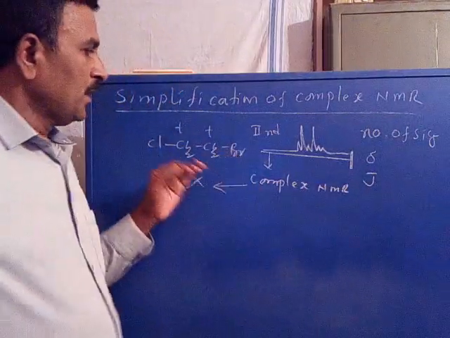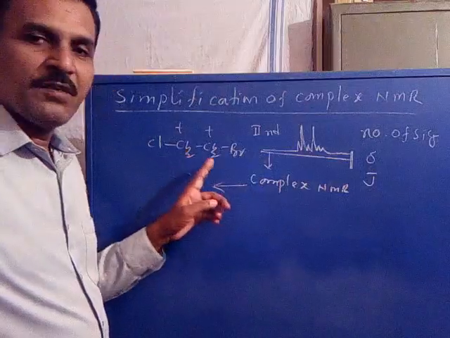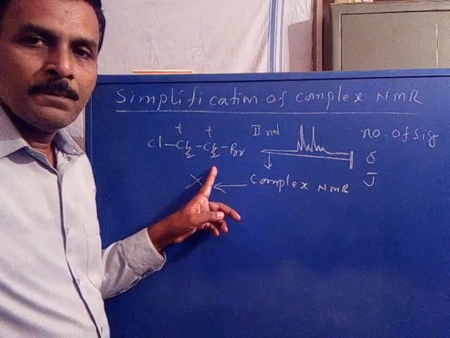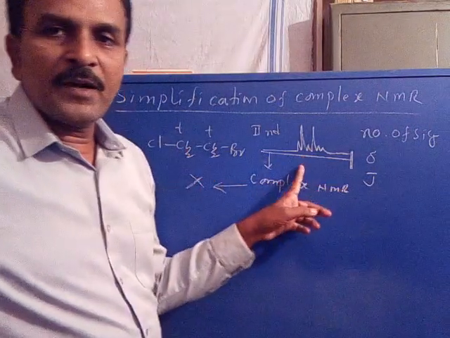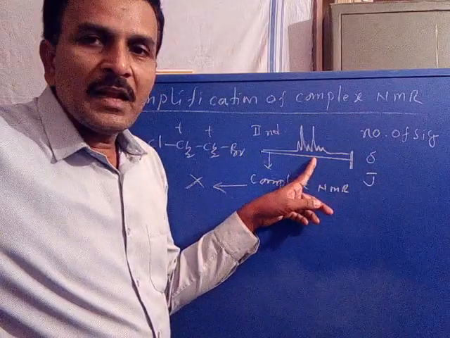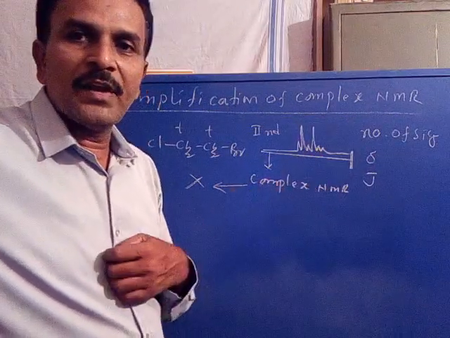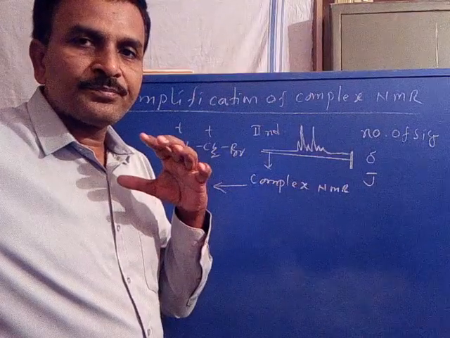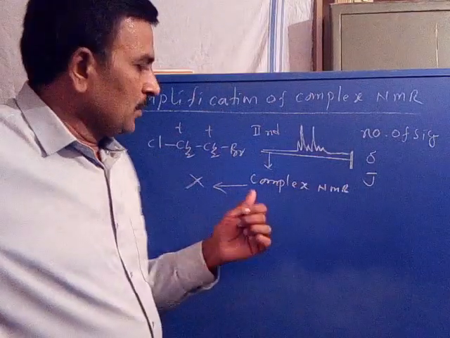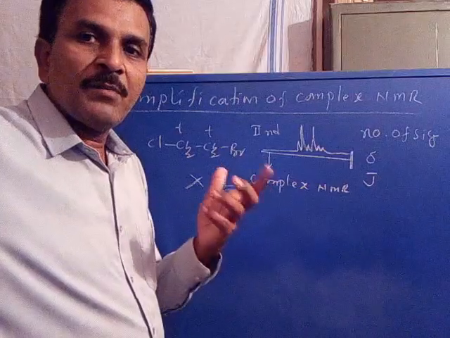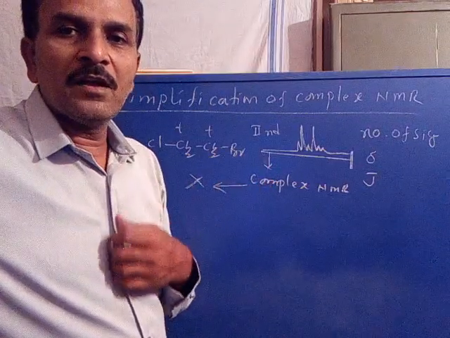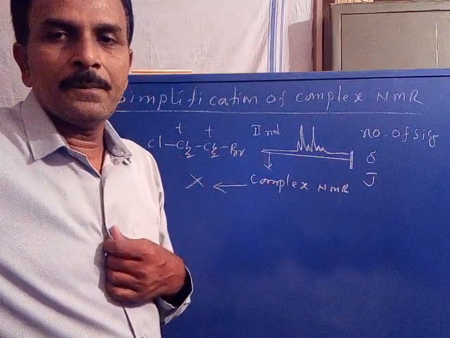Now you see the molecule consists of two sets of protons, but its NMR spectrum does not clearly indicate there are two signals because the signals are overlapped. So it is difficult to interpret the information regarding the molecular structure in a proper way.